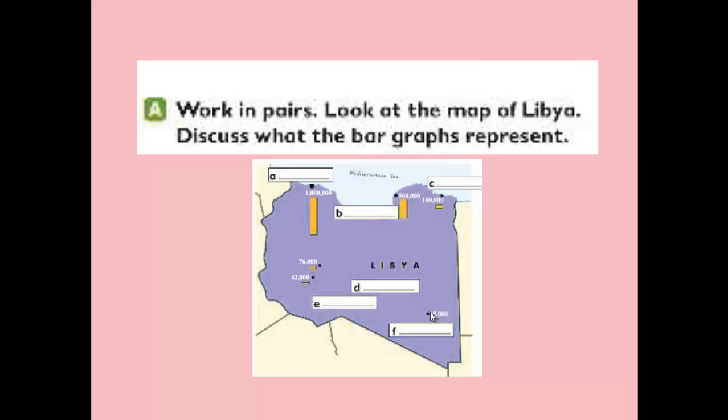Here is a simple question, and the answer will be, as you all know, population. So here we are talking about the population of Libya because we have some figures related to population.